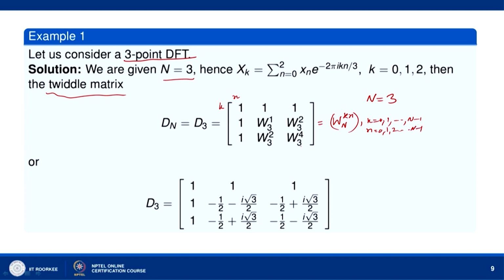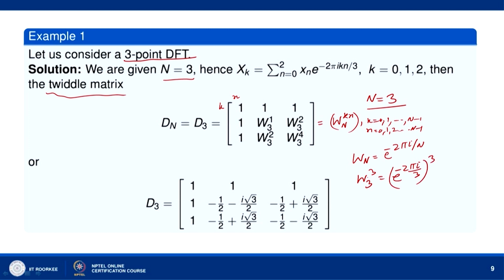Now, let us note one thing: Wn is equal to e to the power minus 2 pi i divided by n. Here n is equal to 3. So, W33 will be e to the power minus 2 pi i by 3 raised to the power 3.